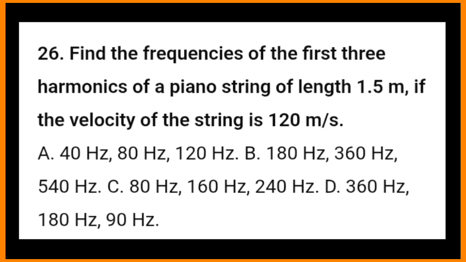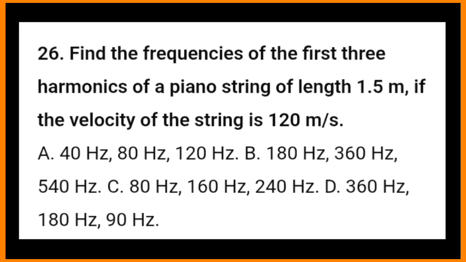26. Find the frequencies of the first 3 harmonics of a piano string of length 1.5 m, if the velocity of the string is 120 meters per second. A. 40 Hz, 80 Hz, 120 Hz, B. 180 Hz, 360 Hz, 540 Hz, C. 80 Hz, 160 Hz, 240 Hz, D. 360 Hz, 180 Hz, 90 Hz.